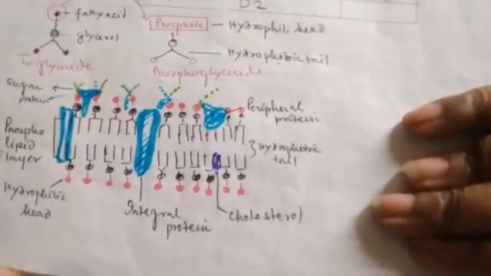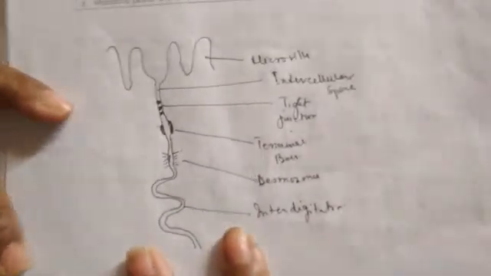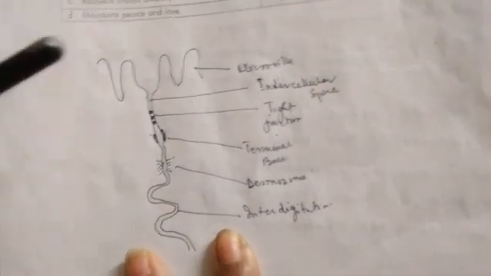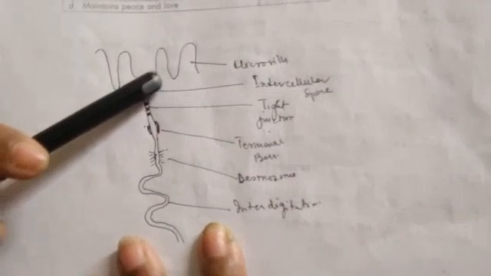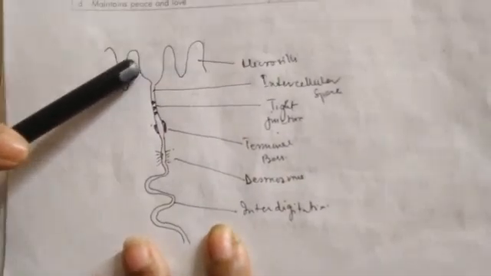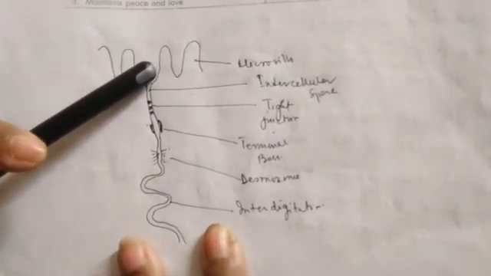So thank you. Now we can see various modifications of the cell membrane. The cell membrane often forms microvilli to increase the surface of the cell membrane, where mainly absorption is related.